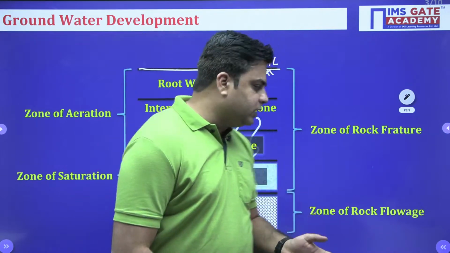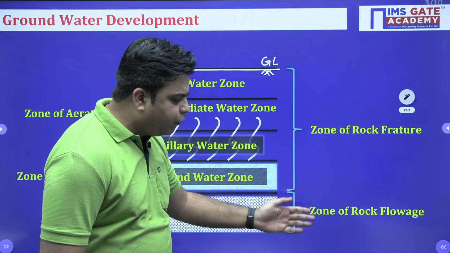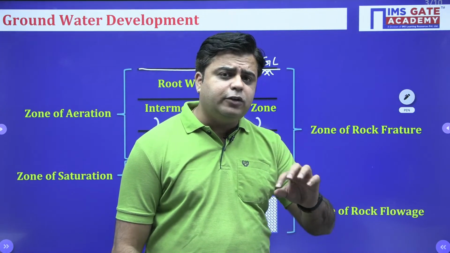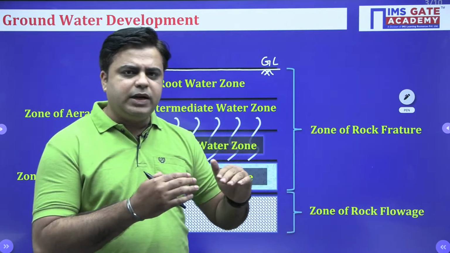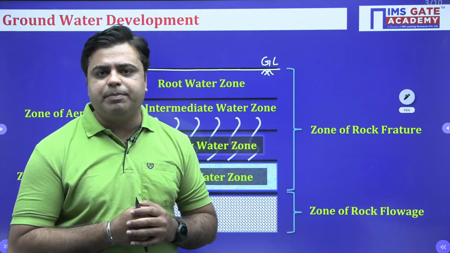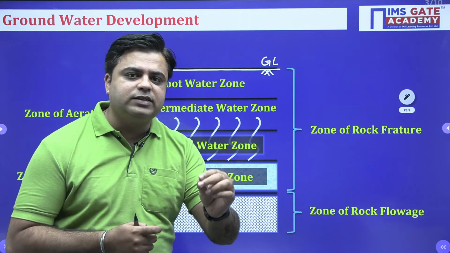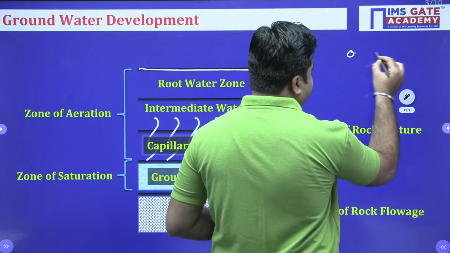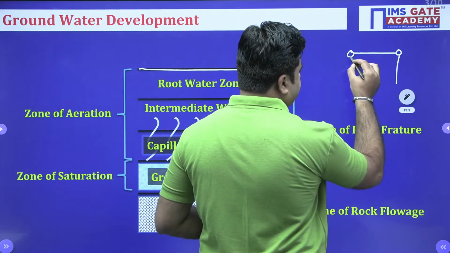This layer has very high pressure, and that high pressure results in plastic stresses. Permanent deformation of the soil medium is happening, and water is present inside the crystal structure. Remember, in chemistry we have drawn crystal structures like this.